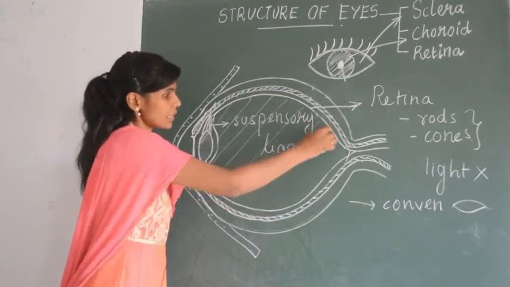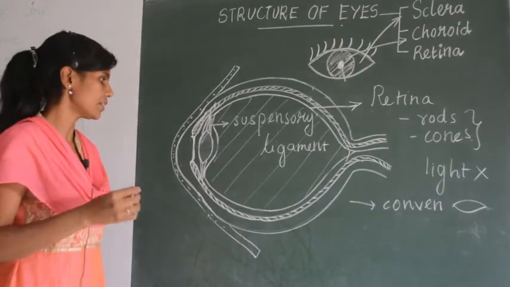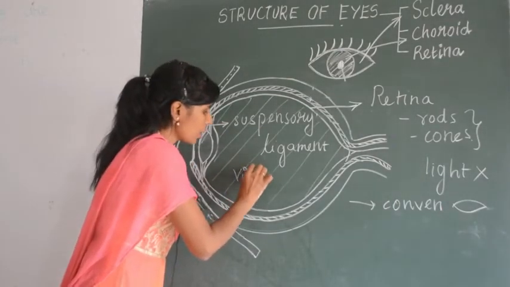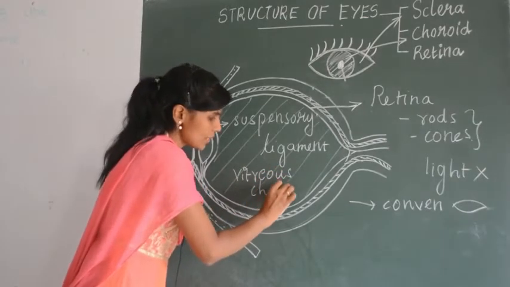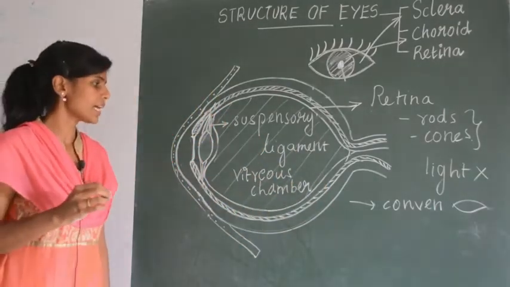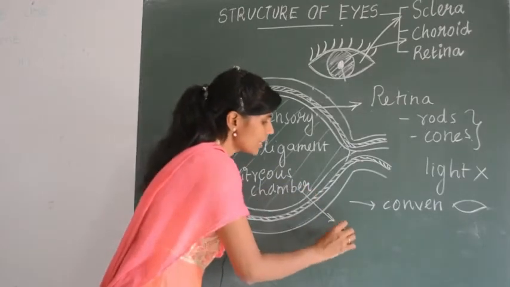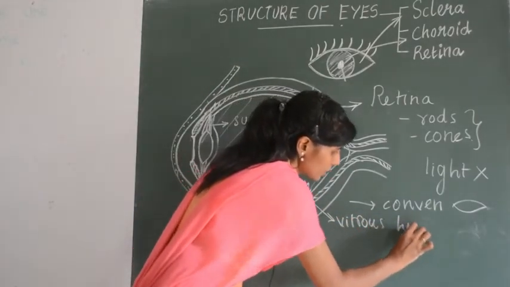It is filled with a liquid called vitreous humor. This is actually called the vitreous chamber. What is it called? Vitreous chamber. So the vitreous chamber is filled with a liquid called vitreous humor.